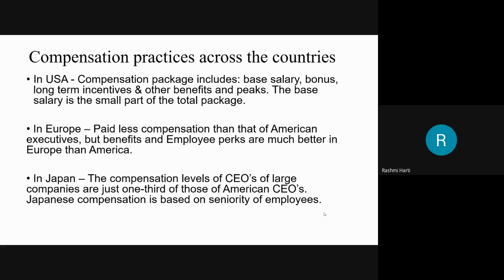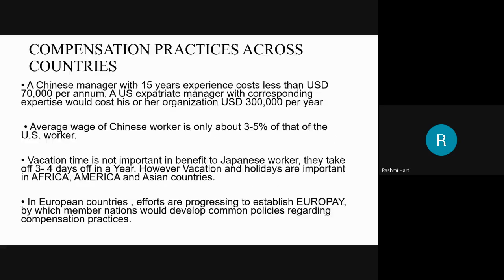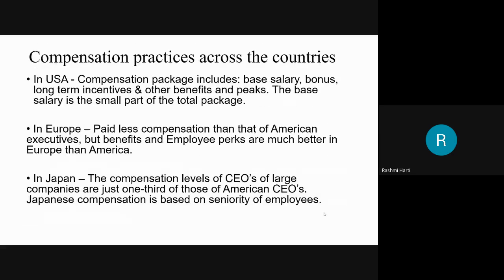Okay, so if you could see here, there is a lot of difference between the compensation in USA, Europe, and Japan. Now, if I speak about compensation approach in Russia, Russia is transferring from a communistic pattern of economic system to a capitalistic pattern of system. Compensation package in Russia includes a basic salary, then incentives, and a variety of non-monetary benefits. They do not have too much of non-monetary benefits.